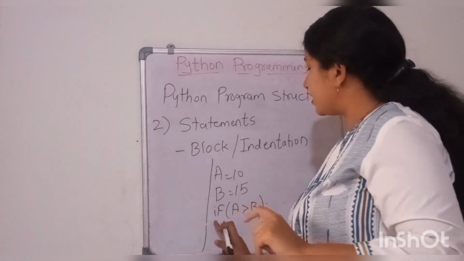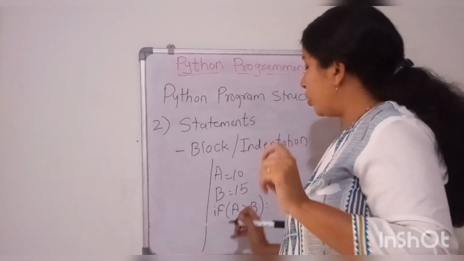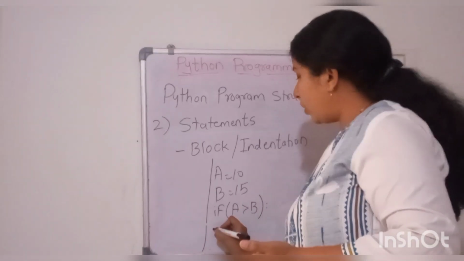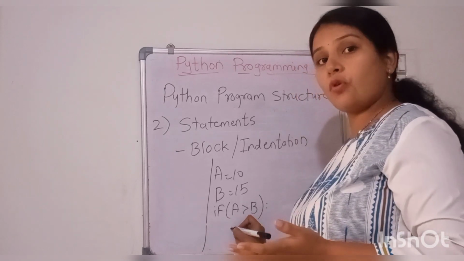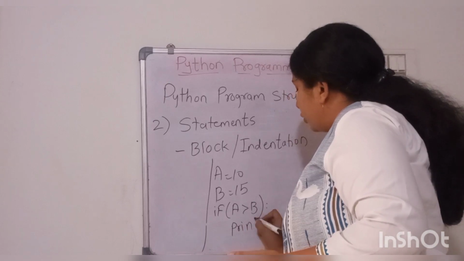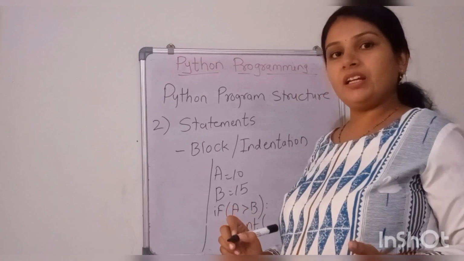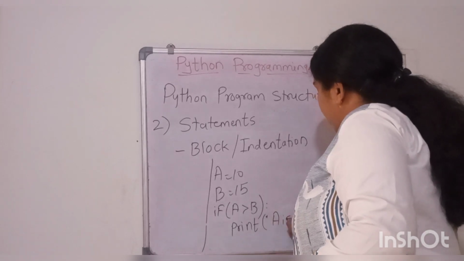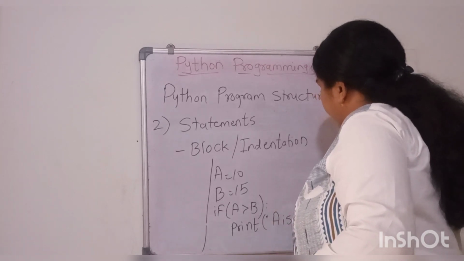So after pressing enter, my cursor should start from here: 1, 2, 3, 4. After 4 spaces, I should write. Now, if the value of A is greater than B, then what should I write? A is greater than B.